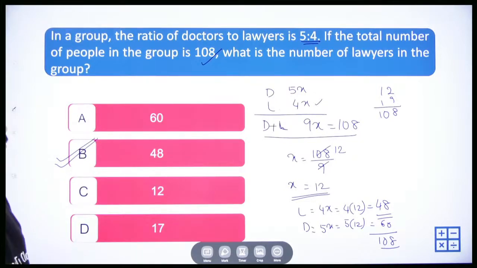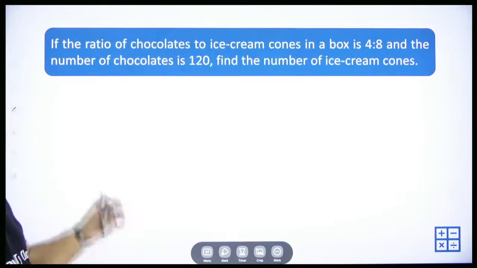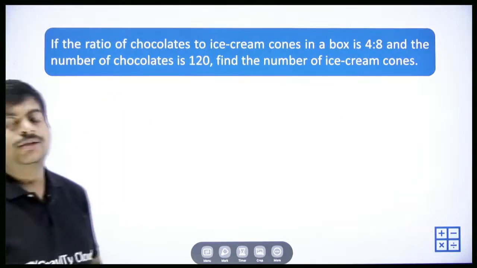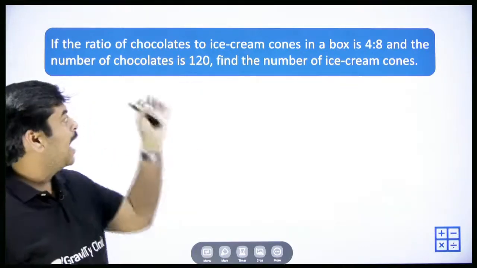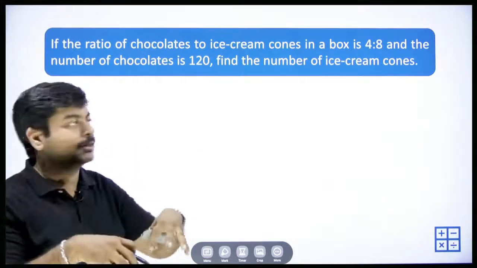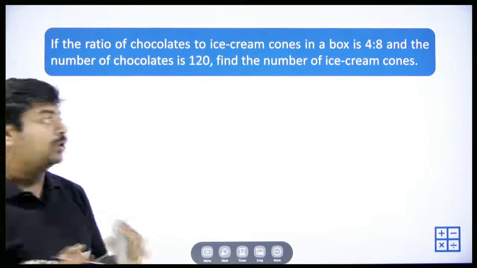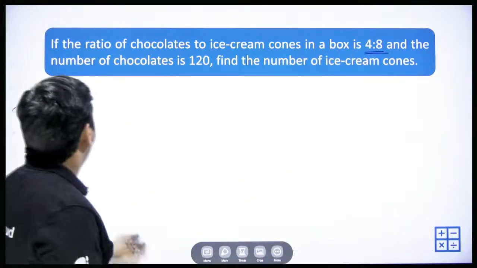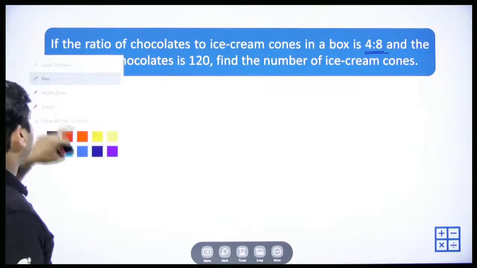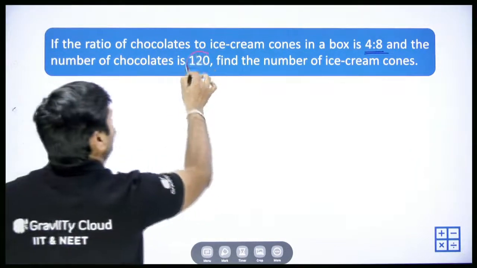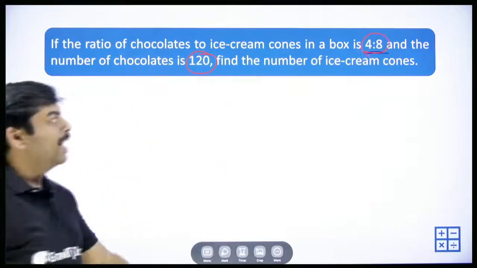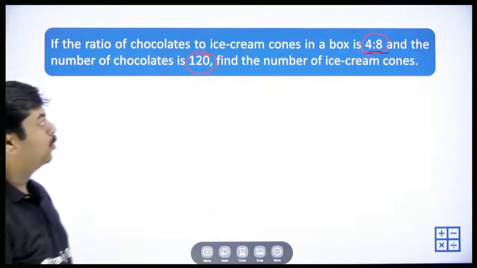So the next question, moving forward. If the ratio of chocolates to ice cream cones in a box, so there is a small box where you have chocolates and ice creams, right? The ratio is given as 4:8, and the number of chocolates is 120. Find the number of ice cream cones.